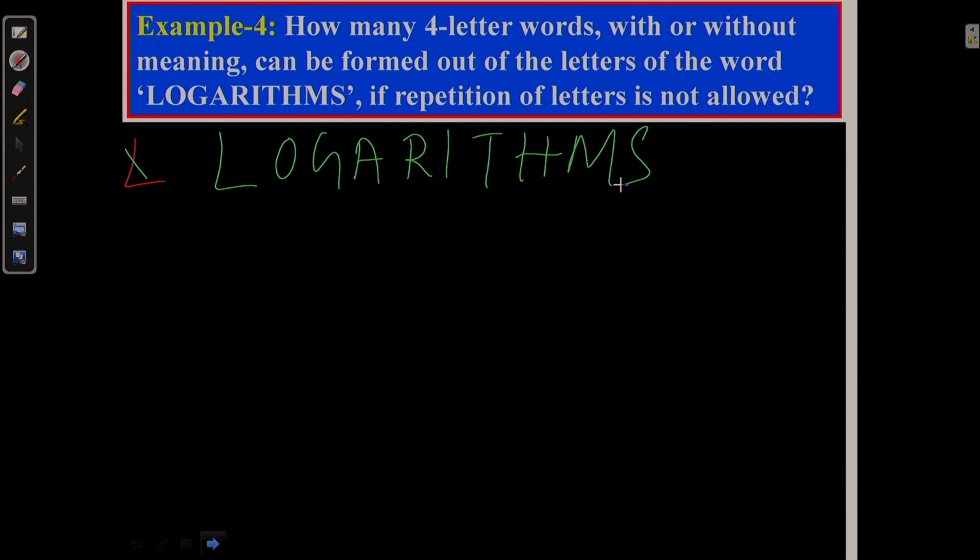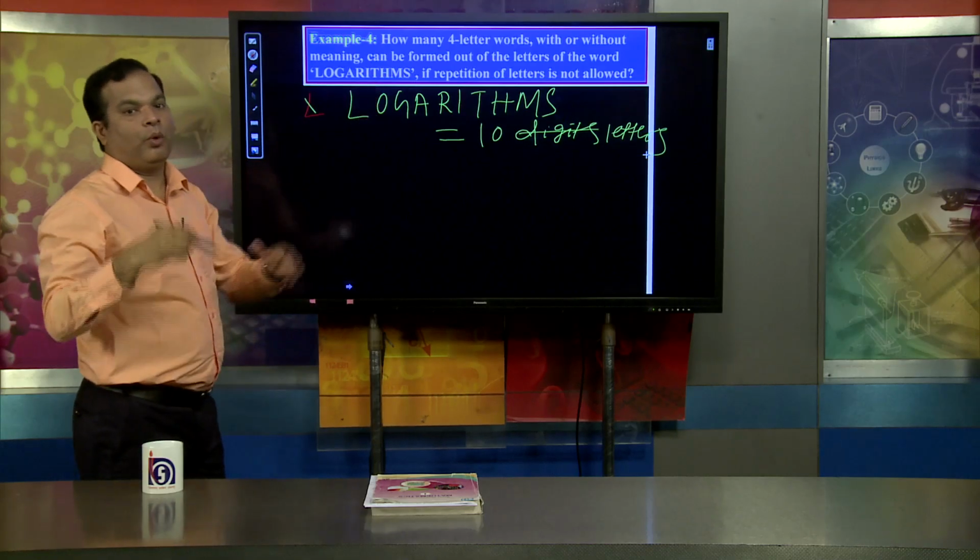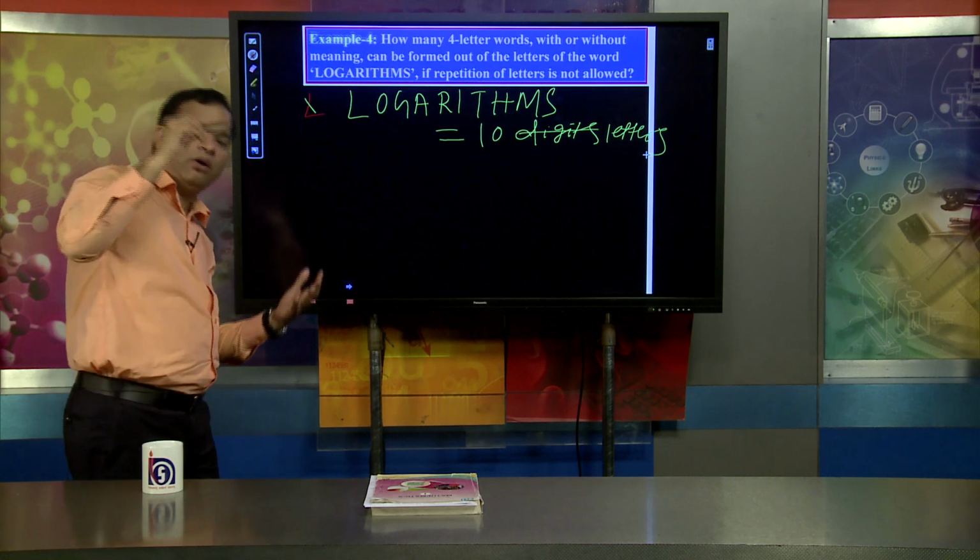You see, in logarithms, how many letters are there? 1, 2, 3, 4, 5, 6, 7, 8, 9, 10. So there are 10 letters. And we have to form 4 letter words with or without meaning.